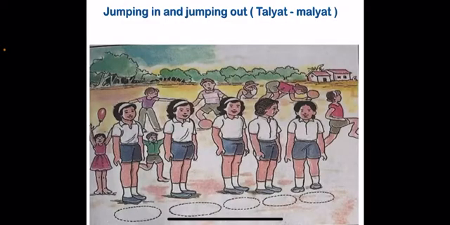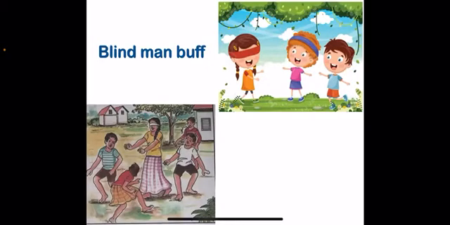Jumping in and jumping out. It is also called Tayat Marat. In this game, children jump in and out of the circle as per the instructions given. And our next game is Blind Man's Buff. To play this game, we need to blindfold a player.